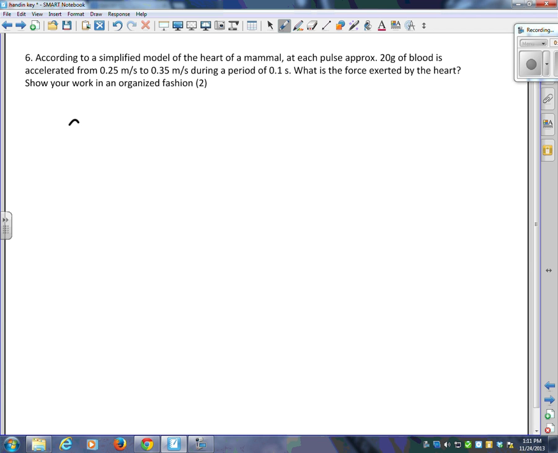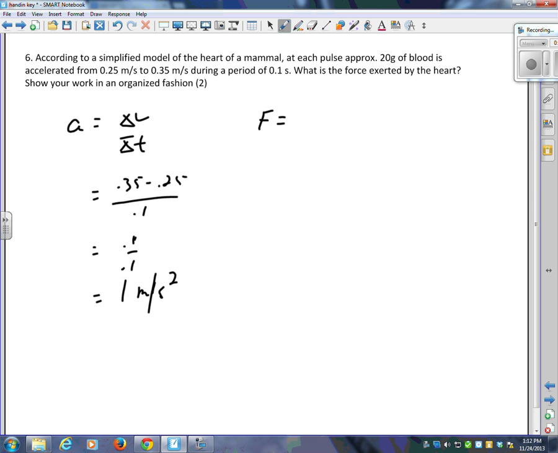First step, calculate the acceleration. And I'm going to do my delta v in one step right here. I'm going to go 0.35 minus 0.25 all over 0.1, which is 0.1 over 0.1, which is an acceleration of 1. And that makes things very convenient, because now I can go F equals ma. 0.02, you got to convert that to kilograms, times 1, is 0.02 newtons, which is quite a small number, 0.02 newtons.